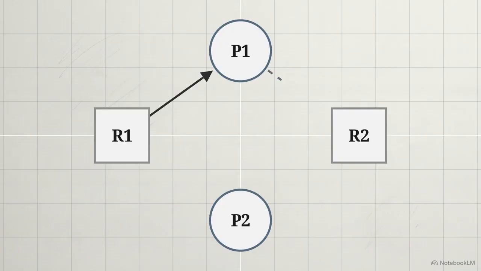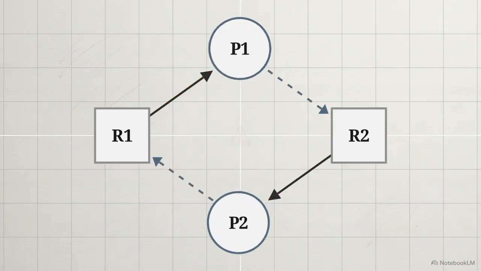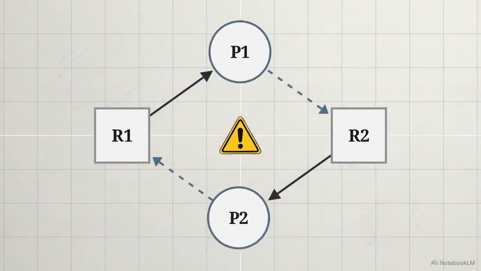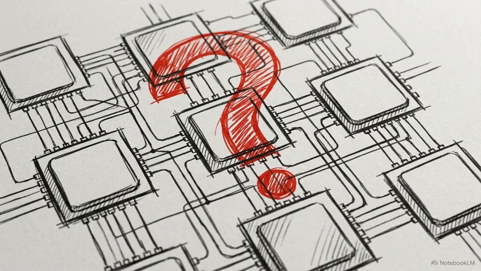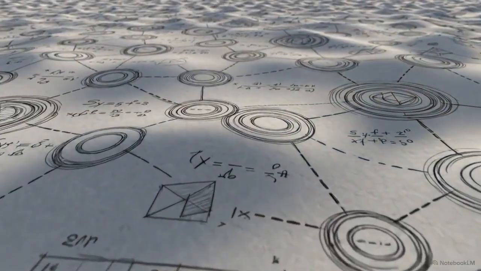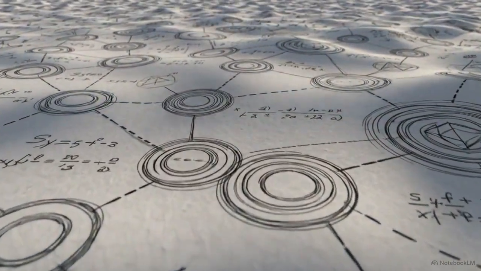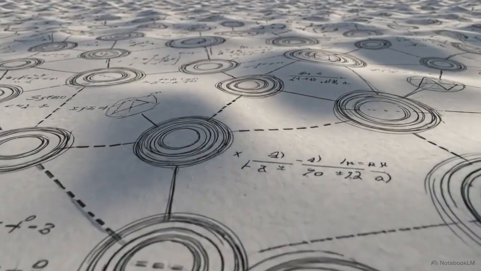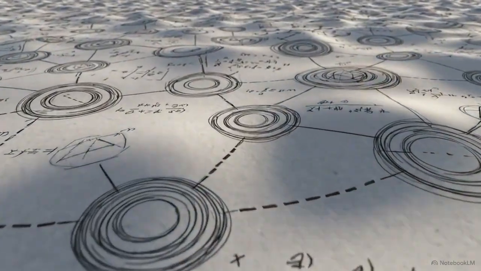Process 1 holds resource 1 and requests resource 2. Process 2 holds resource 2 and requests resource 1. Neither can move forward, and neither will yield. This unrecoverable state is a deadlock. A simple guess is not enough to prevent this. To keep the system running, the operating system must mathematically predict the future, analyzing the entire state space before it grants a single resource request.